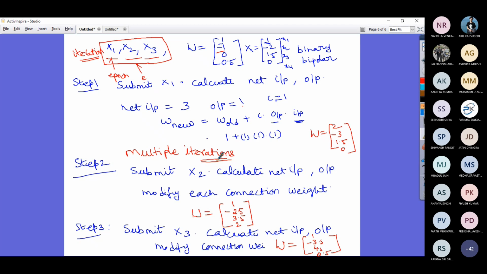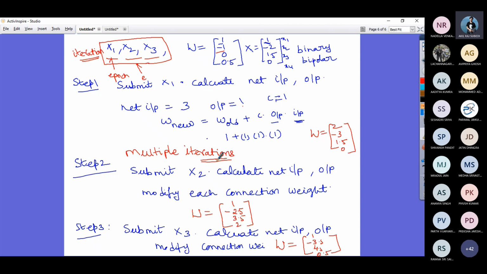But in the meantime, I suggest you submit this particular problem with unipolar continuous activation, and similarly bipolar continuous activation. Is that clear?